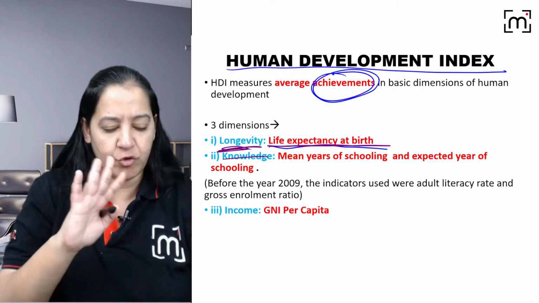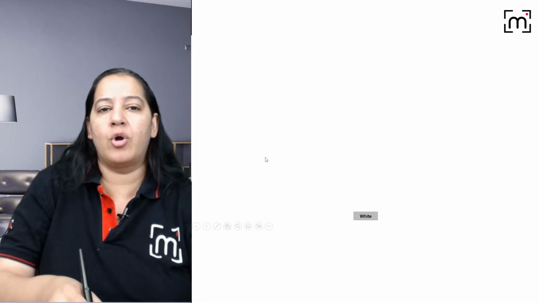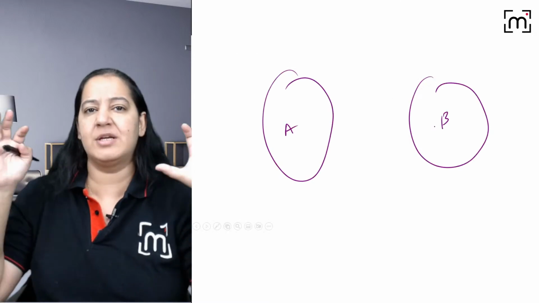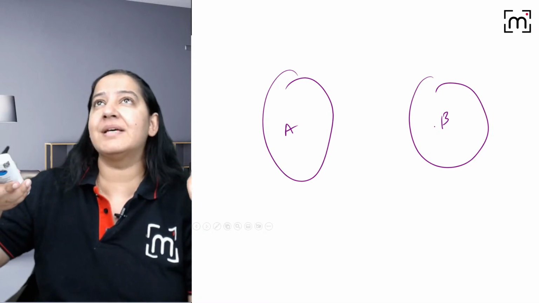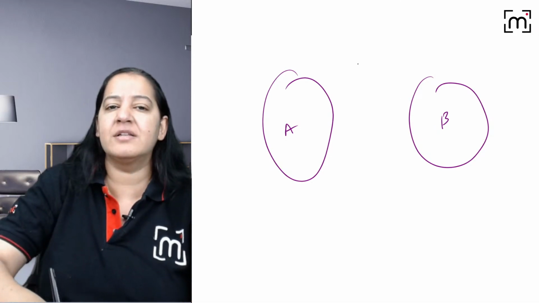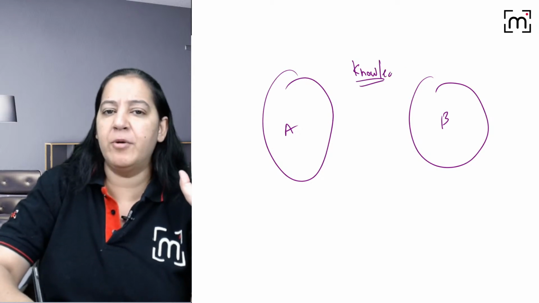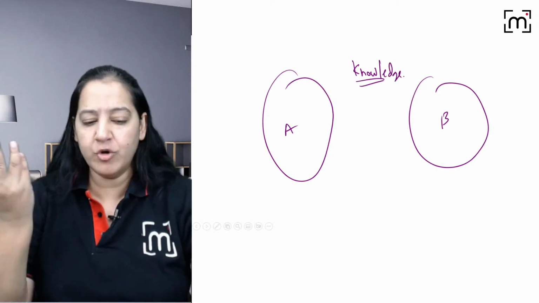How to measure knowledge of two populations? This is population A, this is population B. The two countries, the two cities or anything. How to measure the knowledge? I want to measure the knowledge. Which population is more knowledgeable, A or B? How to measure it?